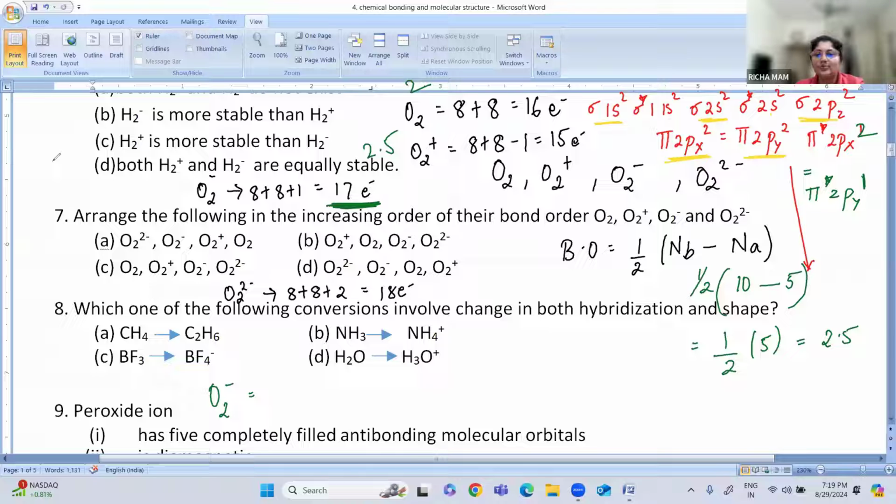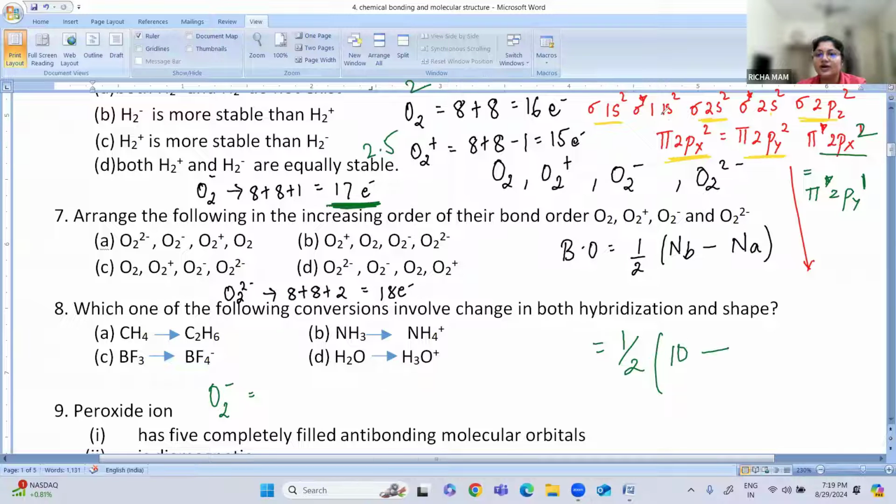Now you calculate the bond order. Half of bonding, which is 10, minus anti-bonding, 7. So it is half into 3, that is 3 by 2, which is 1.5. So O2 minus is 1.5.